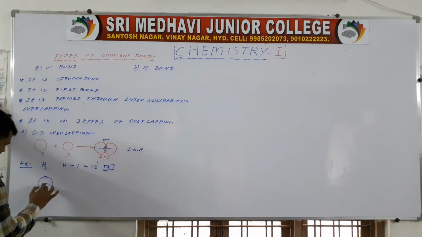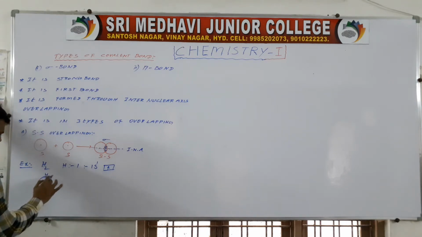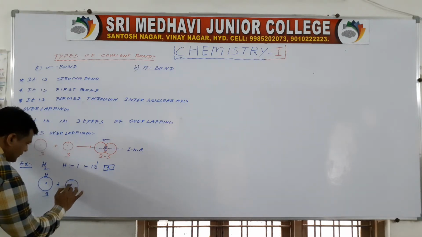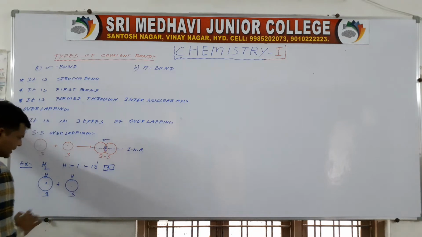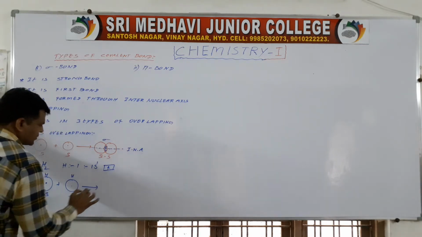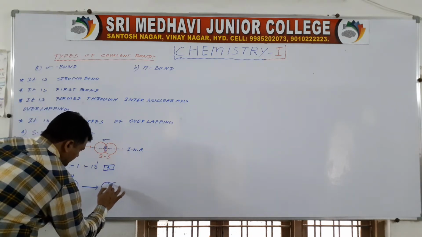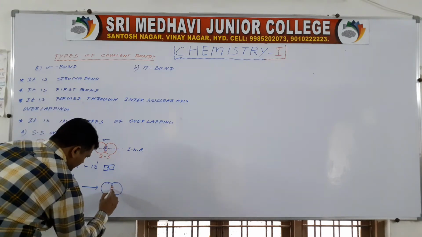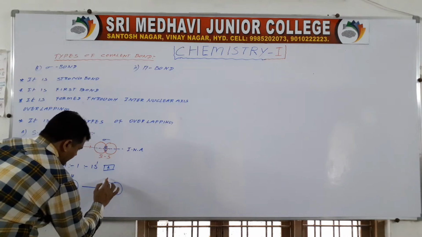The shape of the s orbital is spherical, and it overlaps with the s orbital of another hydrogen atom, giving s-s overlapping.